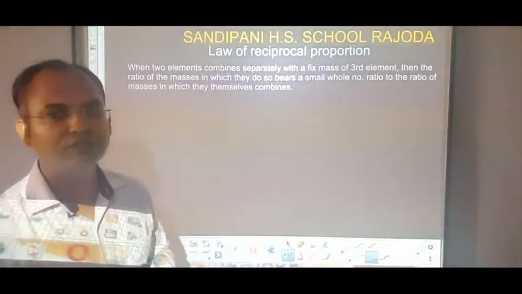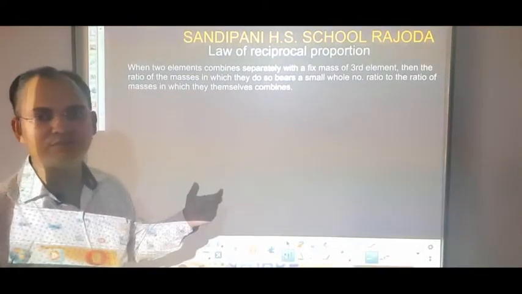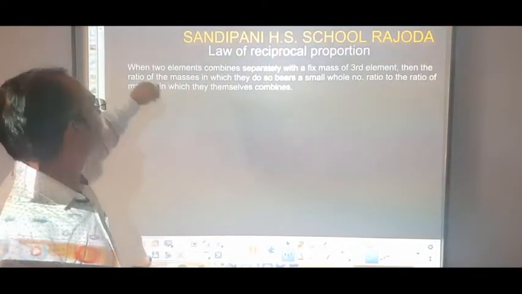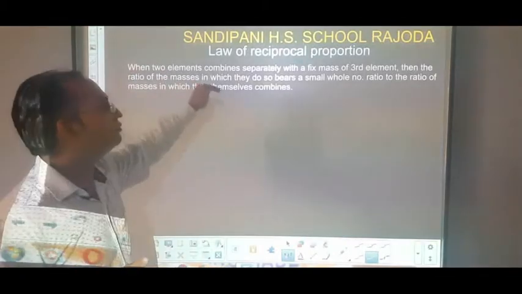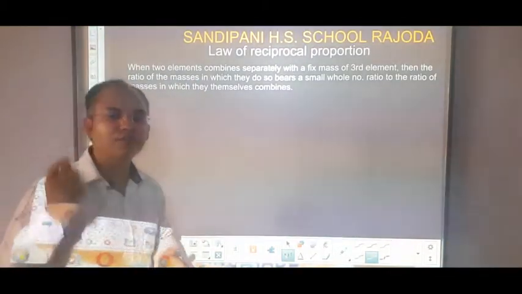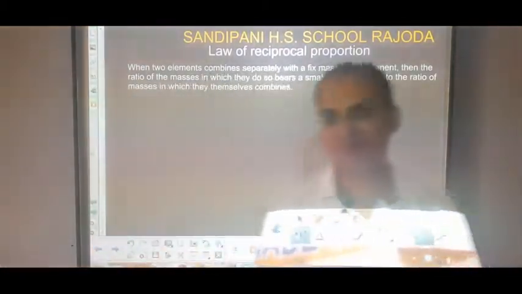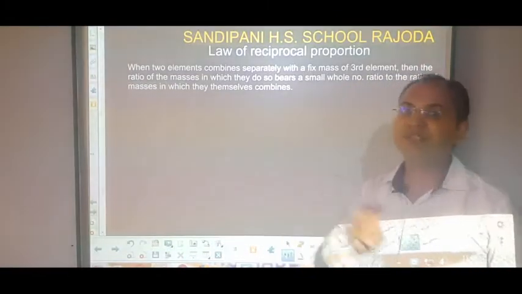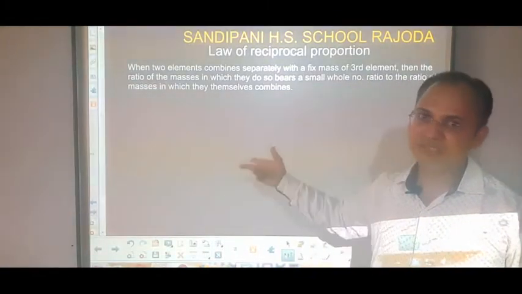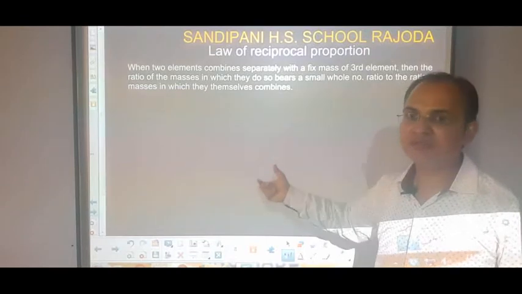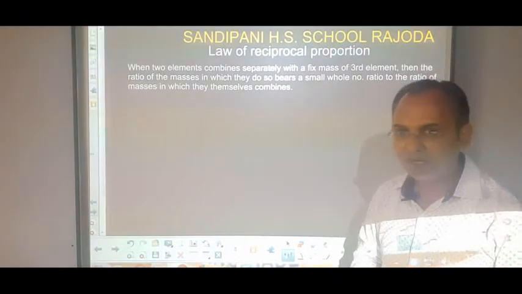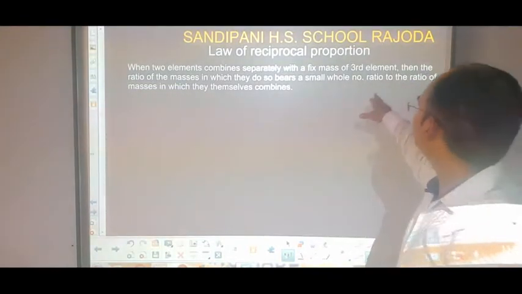Once again, see the statement of the law of reciprocal proportion: whenever two elements combine separately with a fixed mass of a third element, that means a total of three elements are required, two elements which are combining and one whose mass is fixed, with which they both combine.